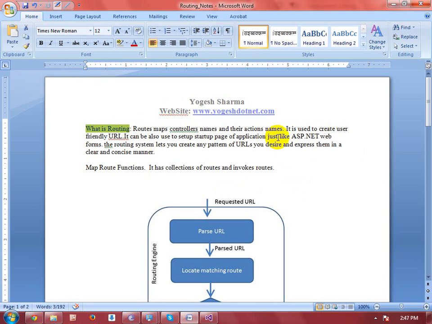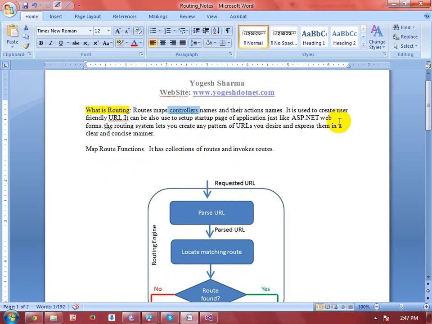We will discuss it and I will demonstrate it in the practical part also, but here I am telling you the theory of routing. Routes map controller names and their action names. What is the meaning of this? You perform routing to call the controller and its actions. It is used to create user friendly URLs. It can also be used to set up the startup page of the application, just like ASP.NET Web Form.